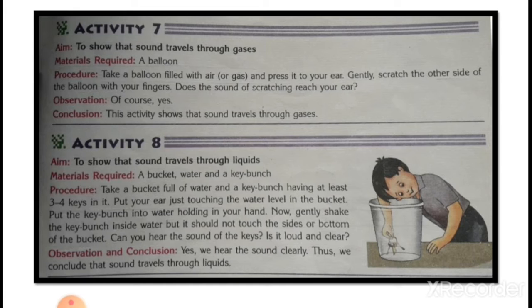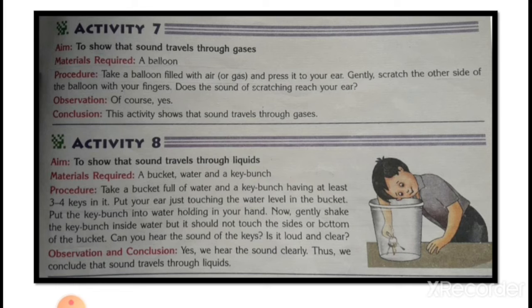It is also a familiar activity. You take a balloon and blow it with air, and we are keeping the balloon to your ears. On the other side, you just scratch the balloon using your fingers. We can hear the sound of scratching the balloon from the other end. So this shows that sound can travel through gases.